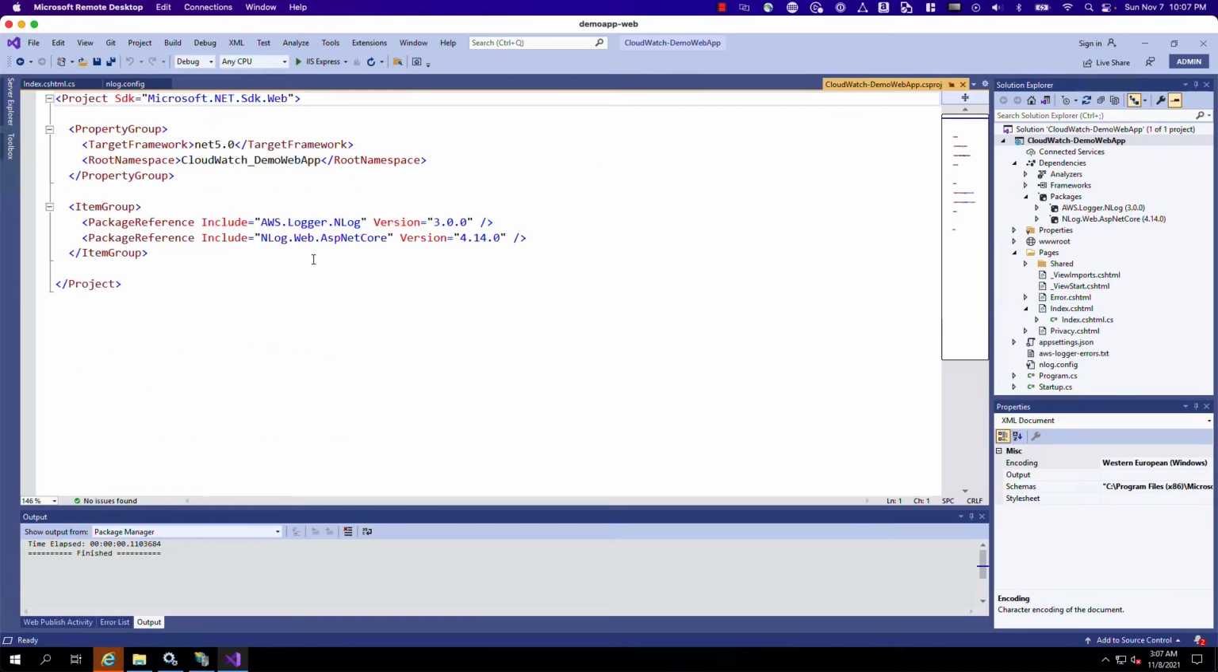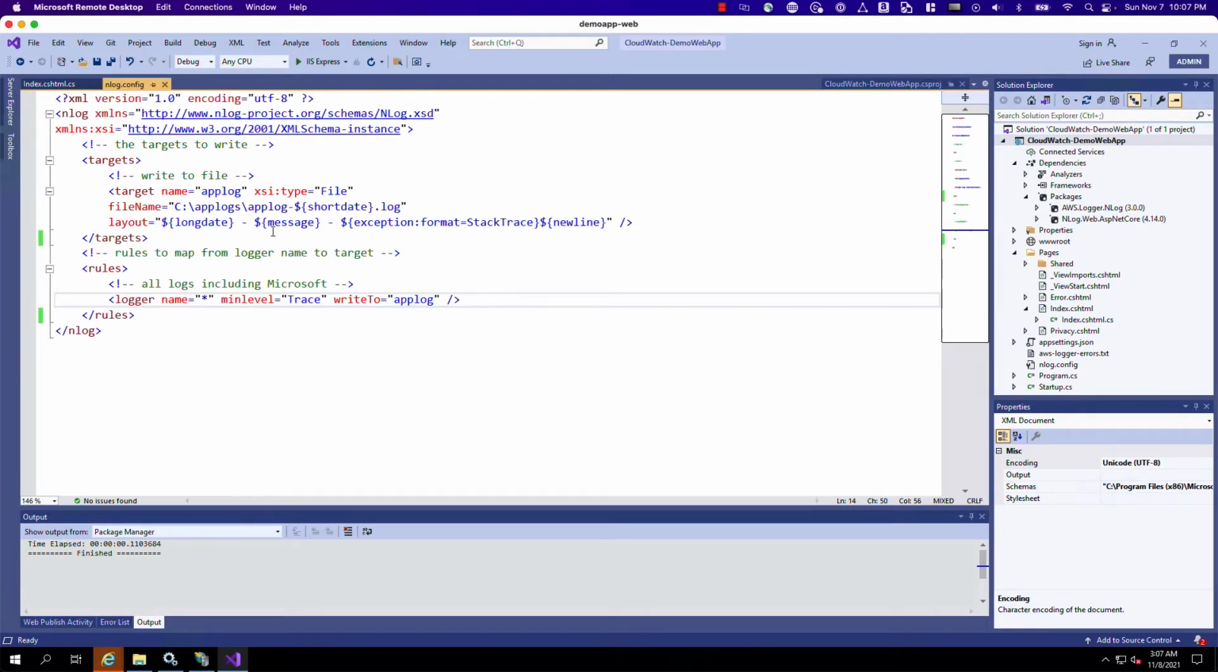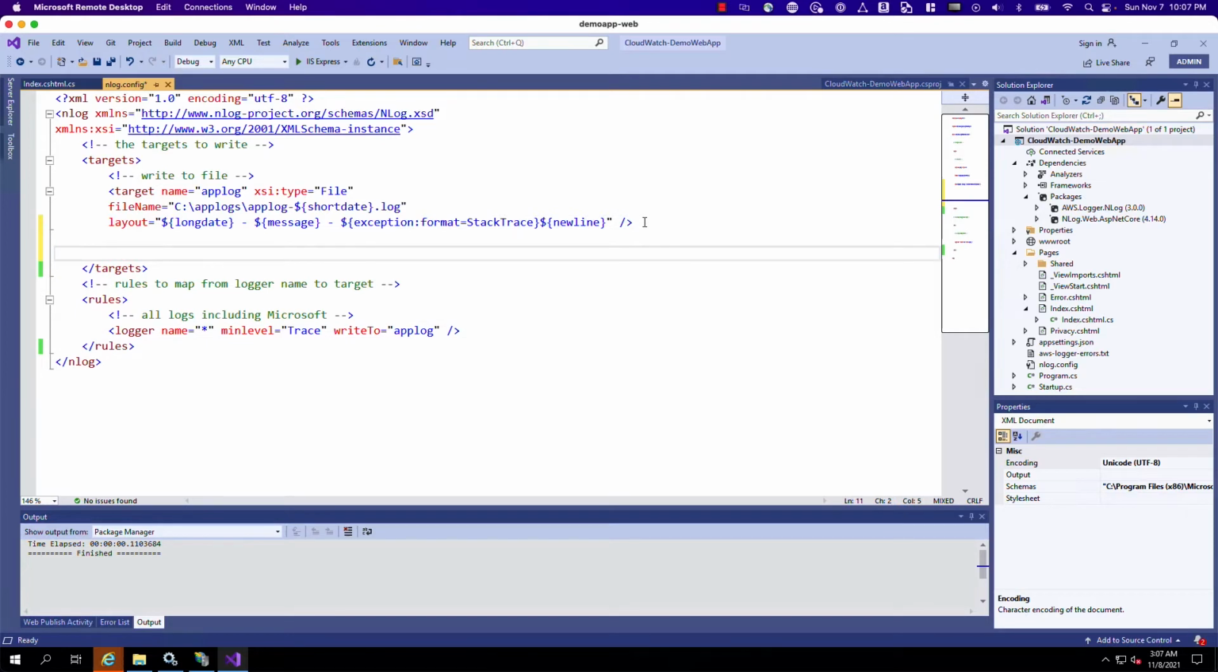So I've installed that, and once I've installed the NuGet package, all I need to do at this point is go to my NLog config and add two lines. So we're going to add a new target. This target is going to be AWS. Type will be, let's do AWSTarget, and log group. This is going to be the log group name that's used in CloudWatch. So we'll do nlog-demo-app, following the same convention we're using there. And then I specify the region. Let's do us-east-1.